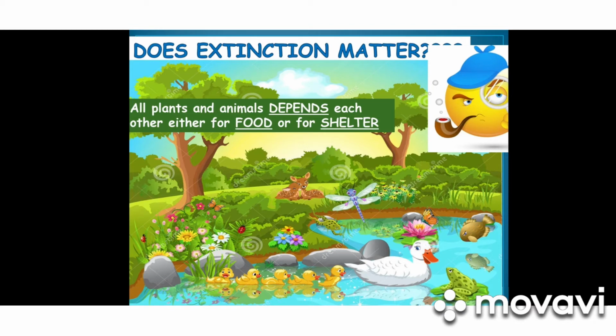So the loss of one species can mean that others may become extinct. Even for us humans, our important foods, materials and medicines come from plants. So loss of one species really affects other species also. So we have to conserve nature for all these species.